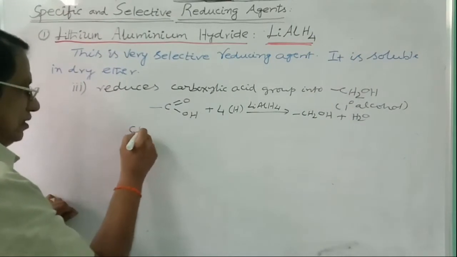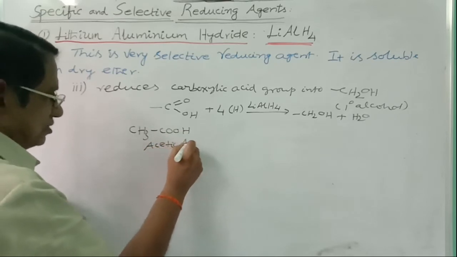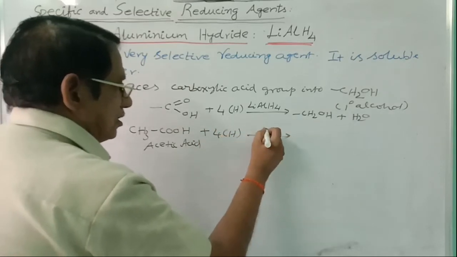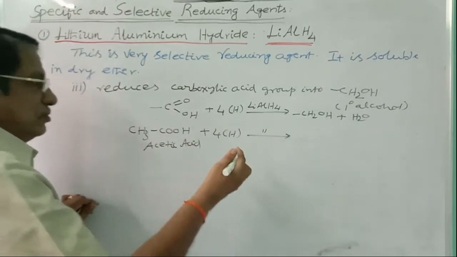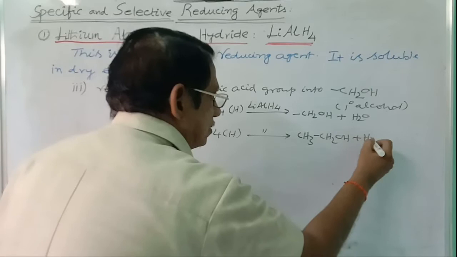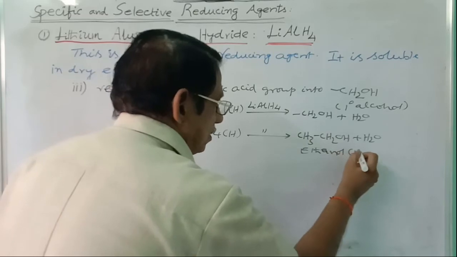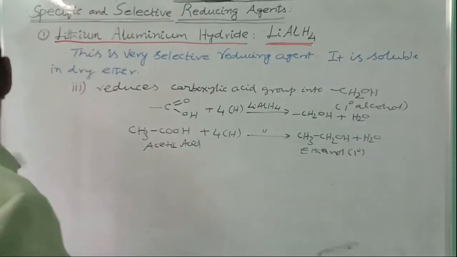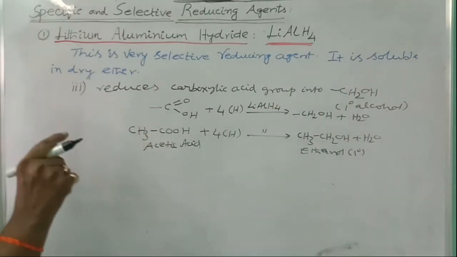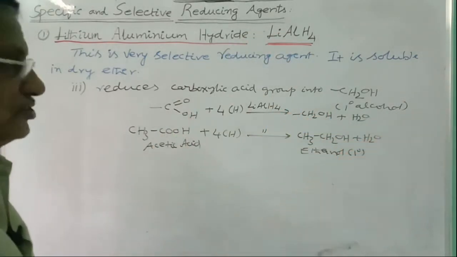For example, we can take here acetic acid plus 4H, same reducing agent. COOH will be converted into CH2OH. You will get directly ethyl alcohol. Ethanol or ethyl alcohol is a primary alcohol. In this way, carboxylic acid can be directly converted to CH2OH. This is the only specific reducing agent which can convert the COOH group into CH2OH. This is more useful in conversions.